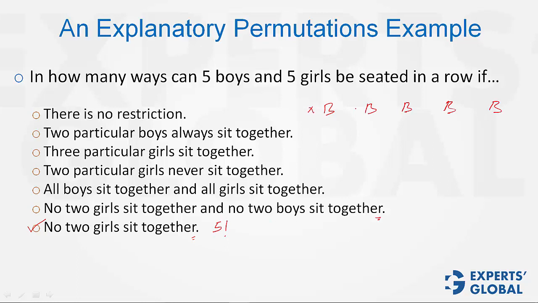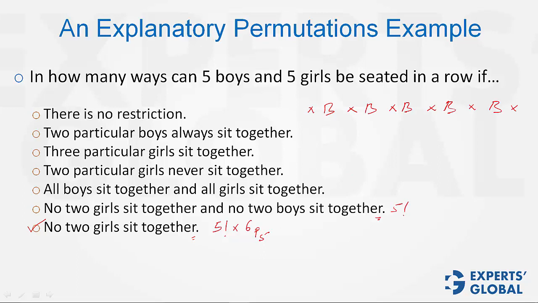Now for girls, we have 6 places. If girls occupy any 5 out of these 6 places, they are not going to be together. They have 6 choices, and out of these 6 choices, they can take any 5 choices. So factorial 5 into 6P5. See, this answer is a bit bigger.